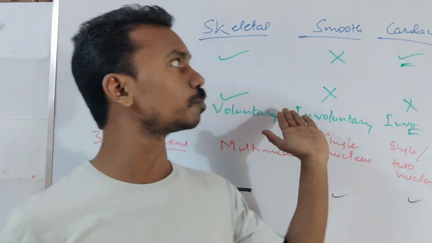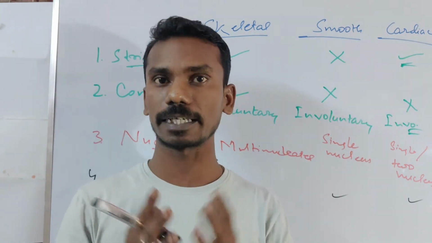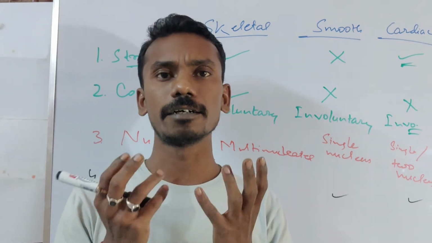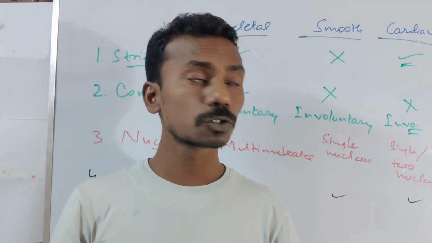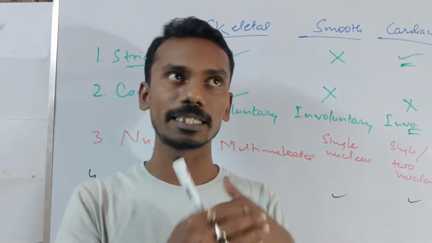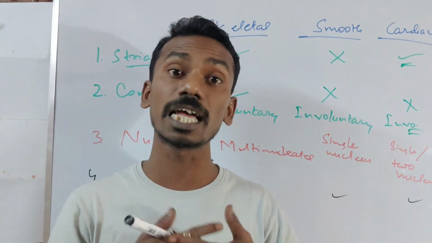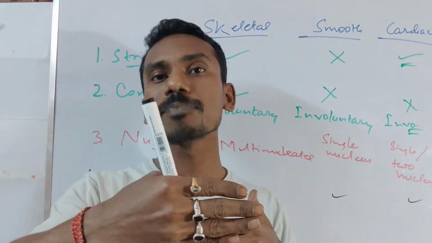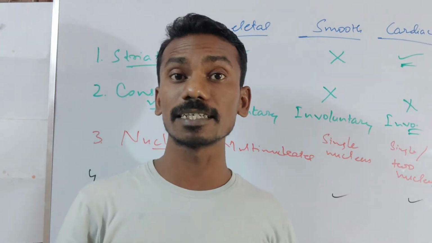Because in the case of smooth muscles or cardiac muscles, the innervation of nerve fibers into the muscles is not proper. Each and every muscle cell is not going to be innervated by neurons or nerves. So they must convey their stimulus from one cell to another cell, and in this case they need some kind of junctions. These junctions are gap junctions and adherens junctions, which help them propagate the stimulus from one cell to another cell. And in this way, cardiac muscle acts as a syncytium.